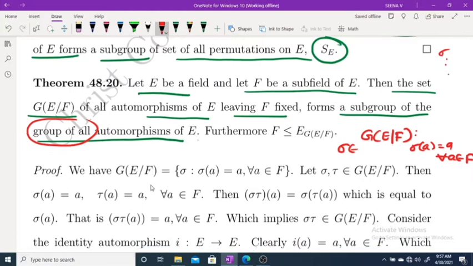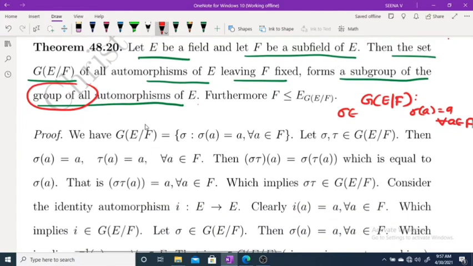So we have G(E/F) is the set of all sigma such that sigma(a) = a for every a belongs to F. Now let sigma, tau belong to G(E/F). Then sigma(a) = a, tau(a) = a for every a belongs to F. Now sigma tau(a) = sigma(tau(a)), and tau(a) is a, which is equal to sigma(a), and sigma(a) = a.